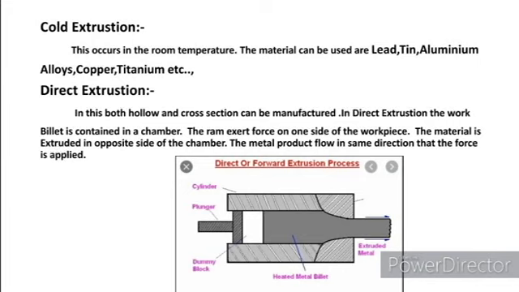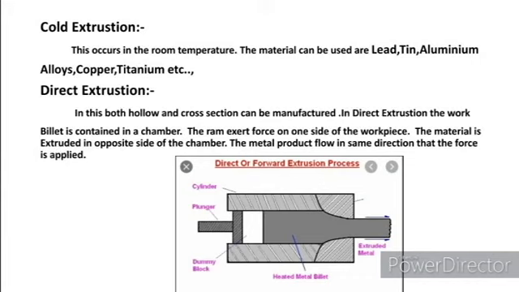Similarly, cold extrusion. In this, the same process is done as the hot extrusion, but the temperature varies. In this, the temperature is at room temperature or environmental temperature. The materials that can be used in cold extrusion are lead, aluminium alloys, copper, titanium, etc.